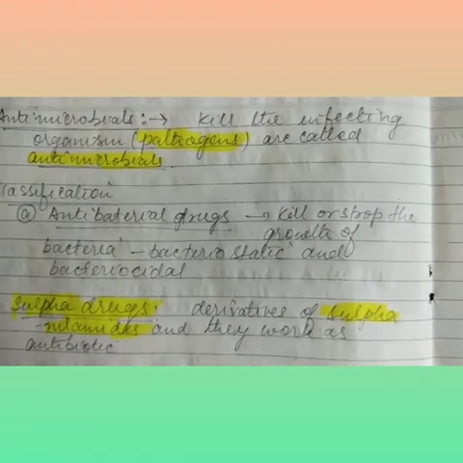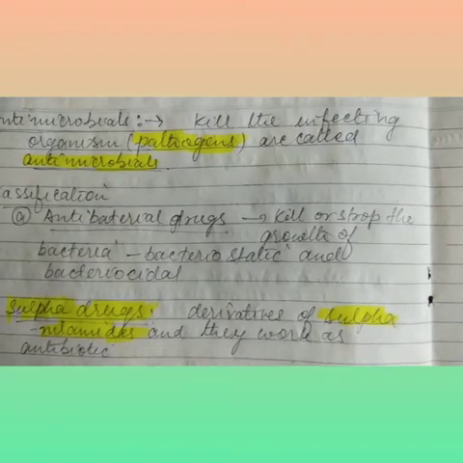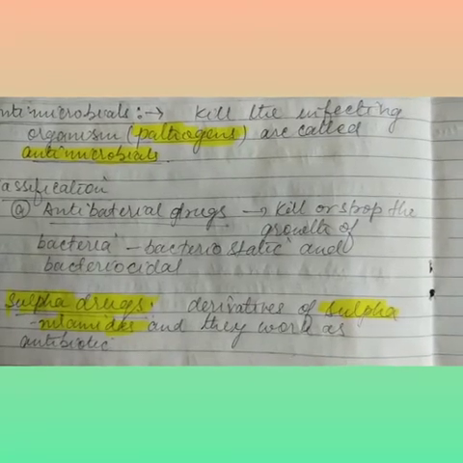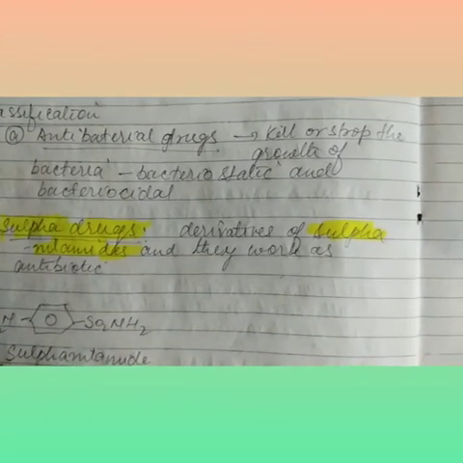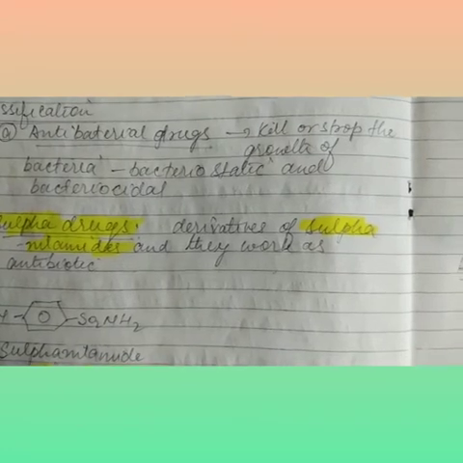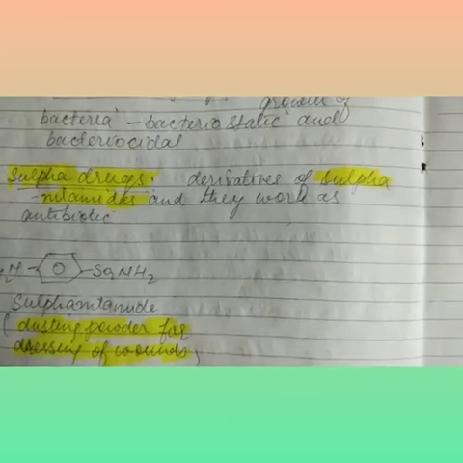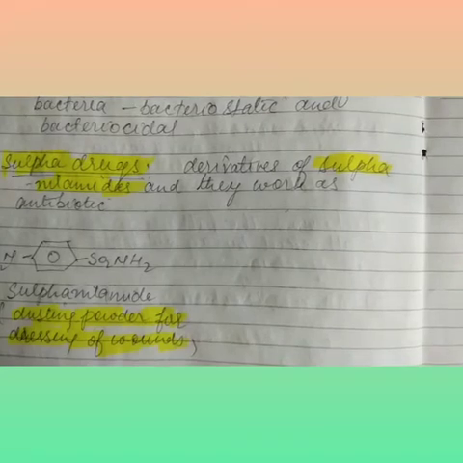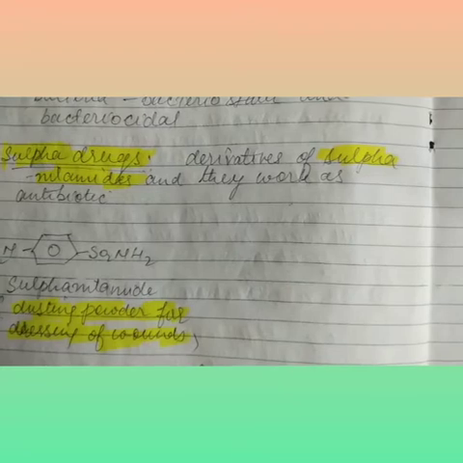Now after that we come to the next medicine, antimicrobials. Medicines that kill infecting pathogens are called antimicrobials, and they are classified this way. First, antibacterial drugs. We already know there are two types, bacteriostatic and bactericidal. Now the next one used as an antimicrobial: sulfa drugs. They are derivatives of sulfonamides, and they work as antibiotics.